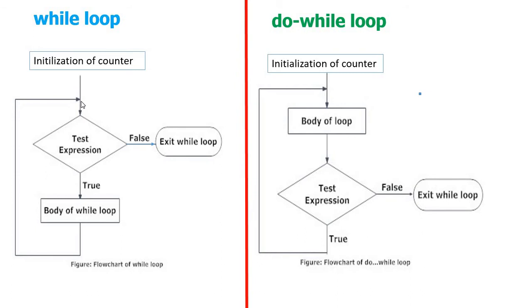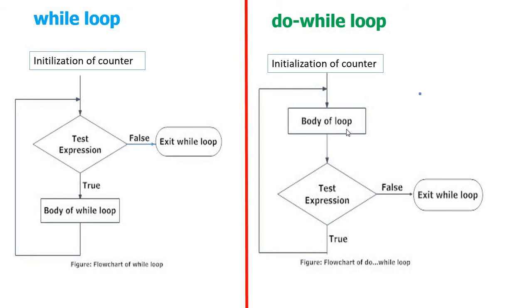When compared to the while loop, where you have to check a condition to enter into the body of the loop, here there is no such kind of condition. First you initially take the counter variable, and through this counter variable we directly enter into the body of the loop.